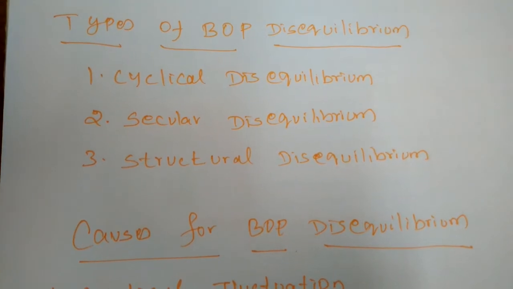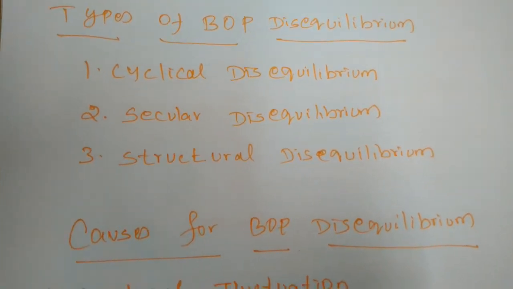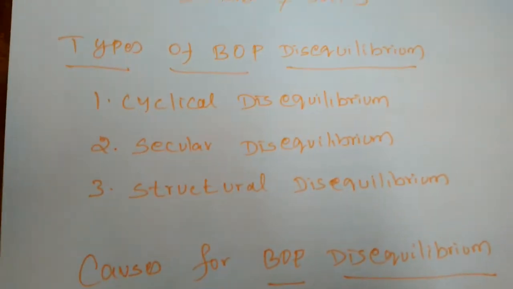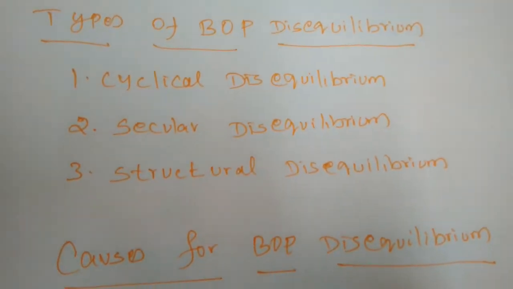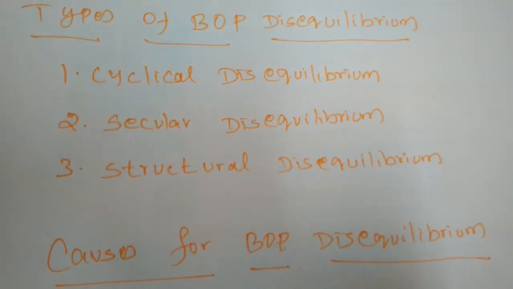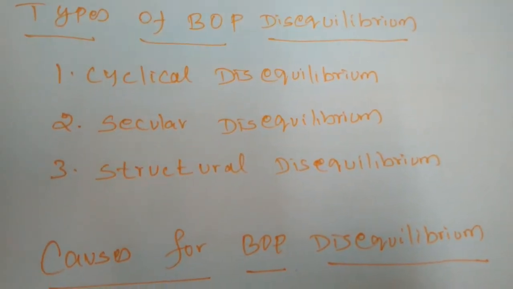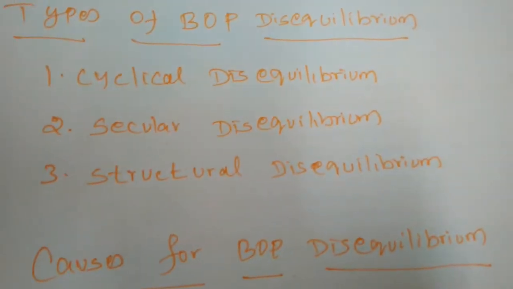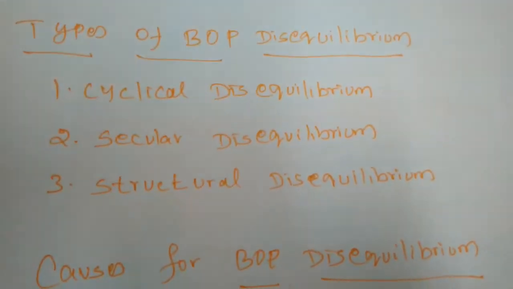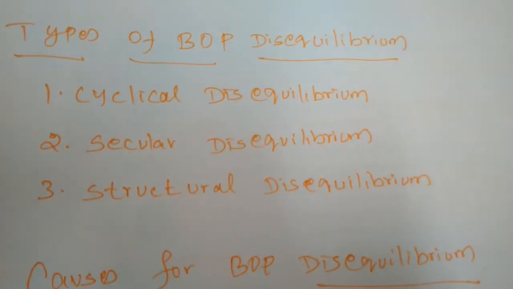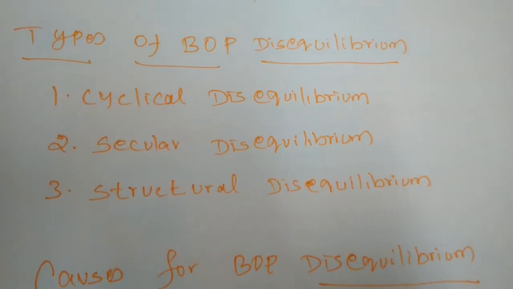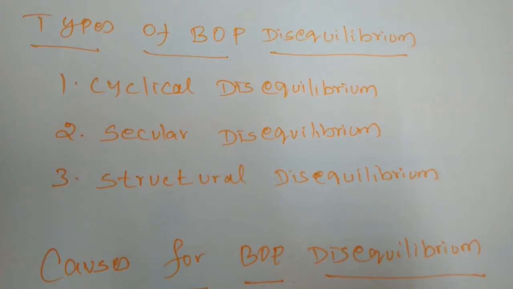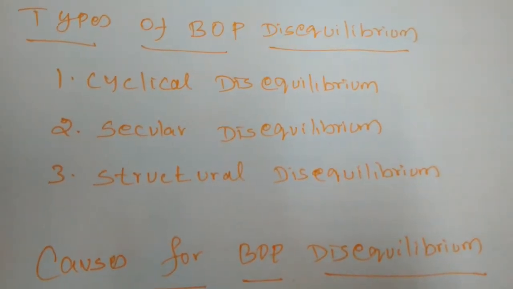Secondly, the elasticities of demand may differ in two countries. Already we know, for example, the demand for a commodity may be higher in one nation, and the demand for that commodity may be very low in another country. When that happens, the disequilibrium will arise. The demand for a raincoat or coat may be very high in western countries, but very low in developing countries.